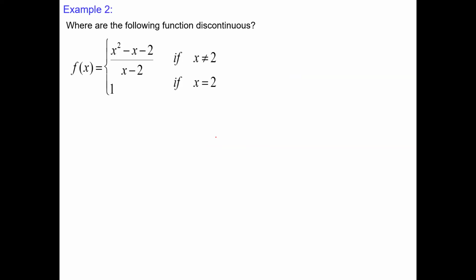Let's do a couple of examples. Where are the following functions discontinuous? We have a rational function, x squared minus x minus 2 over quantity x minus 2. This function is defined everywhere, but not at 2. Makes sense because we cannot have 0. And as x is 2, the value is 1. We will have just 1 dot.